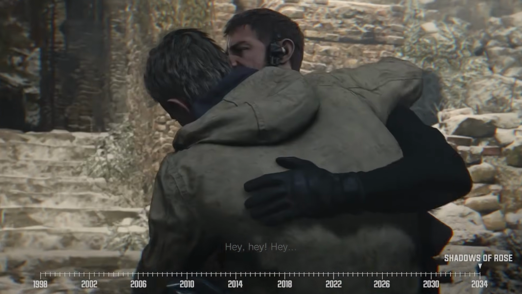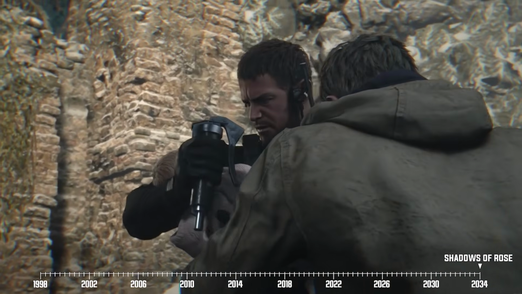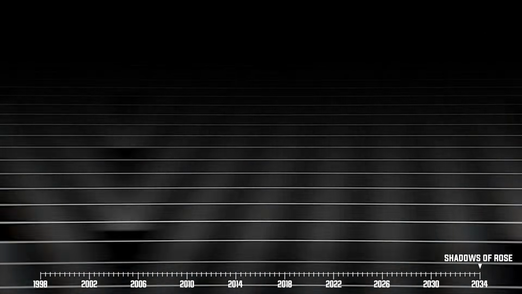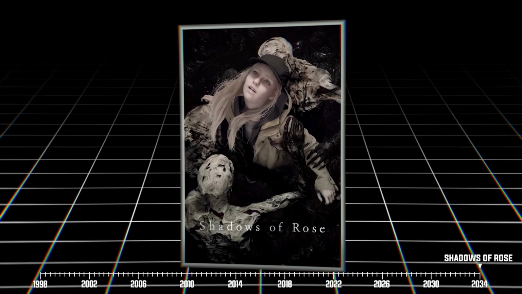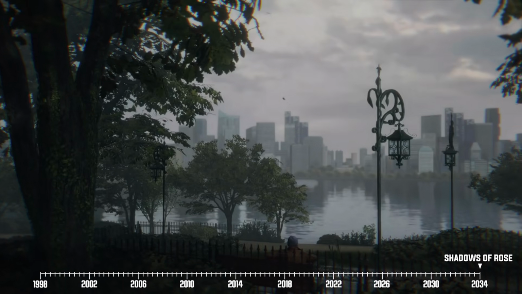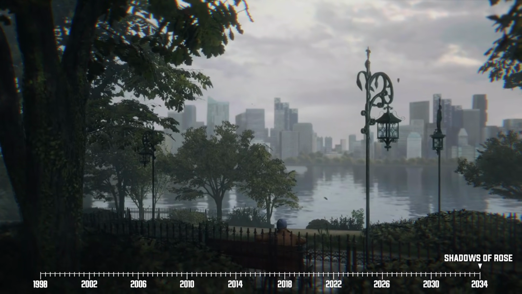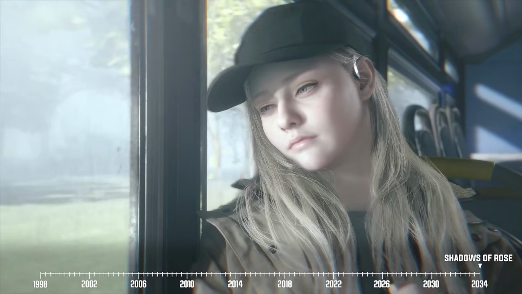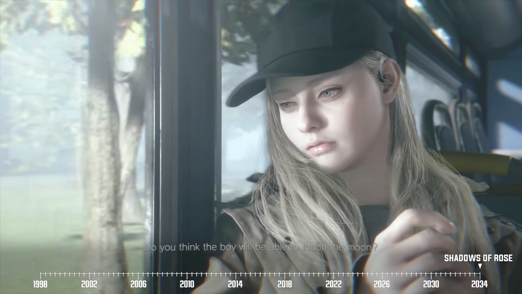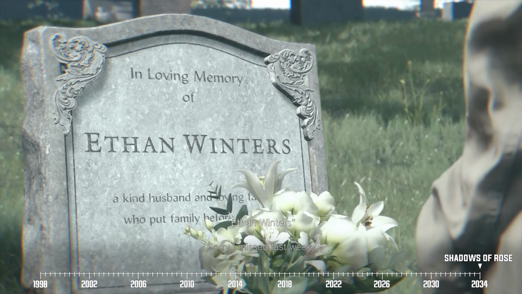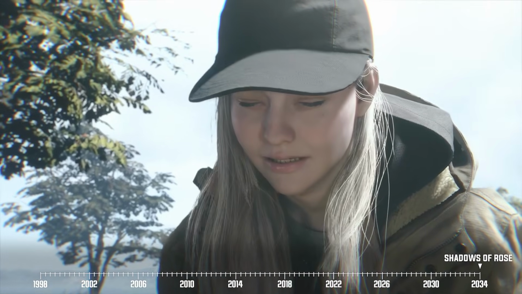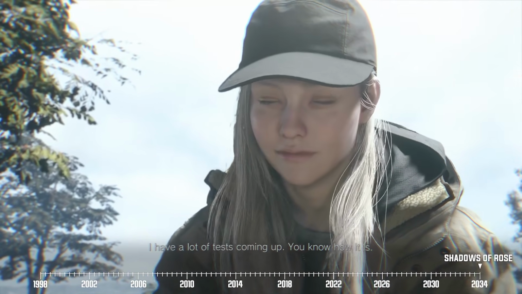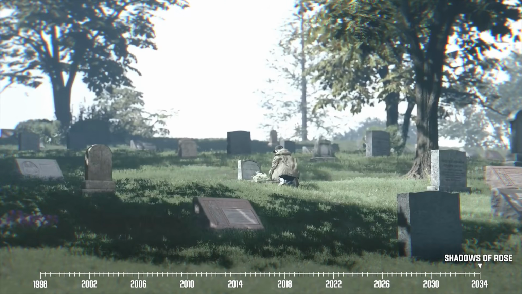Now, Ethan's story might have come to a close by the end of Resident Evil Village's main storyline, but we do get a follow-up in the form of its Shadows of Rose DLC. This one is set approximately in the year 2034 and focuses on Rose. We learn that she ended up being raised as a ward of the United States government after the events at the village. She still gets to see her mom, Mia, and her sworn guardian, Chris, but it's more of a visitation rite than actually living with either of them.